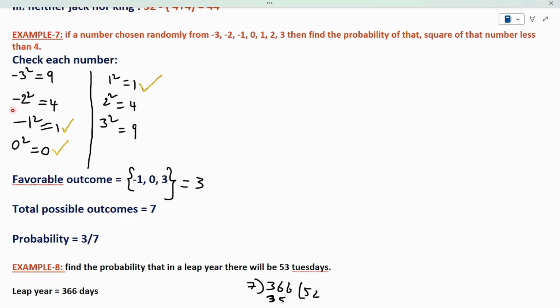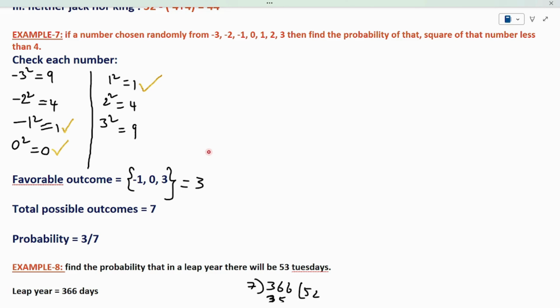Then coming to minus 2 squared, equal to 4. This is also not less than 4, so I am not taking this. Then minus 1 squared equals 1. This is less than 4, so I am taking this. 0 squared is nothing but 0. Also this is less than 4, so I am taking this. 1 squared is equal to 1. This is less than 4, so I am taking this. 2 squared equals 4. This is not less than 4, so I am not taking this.